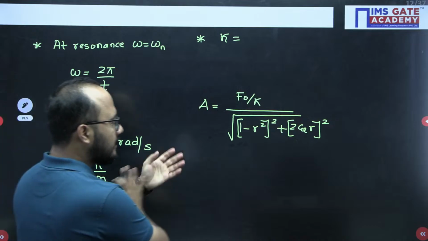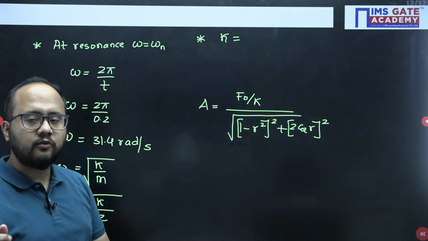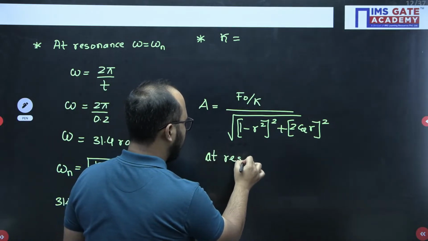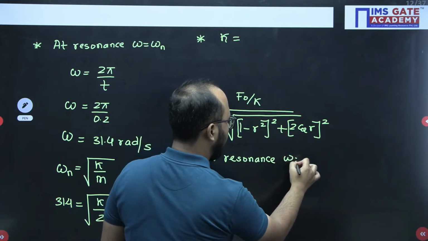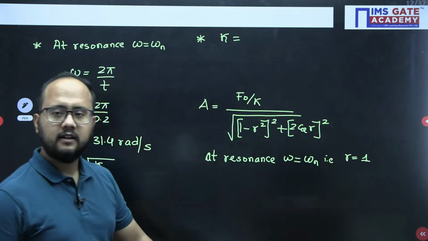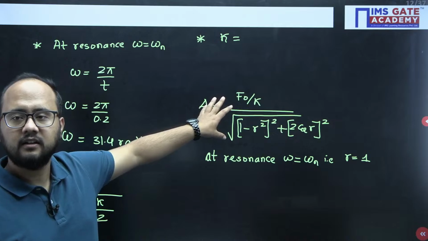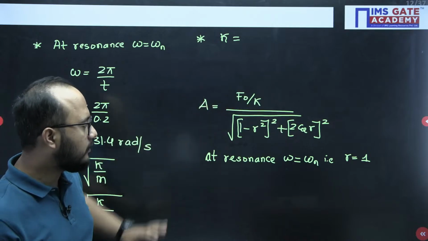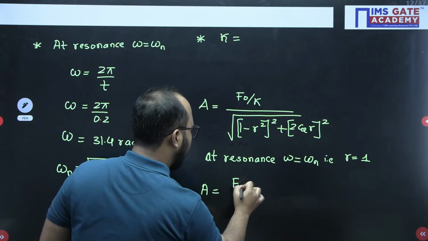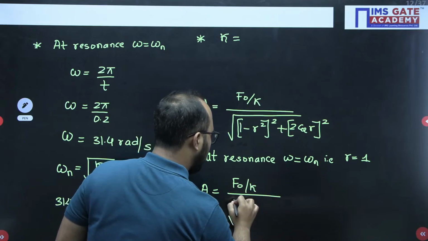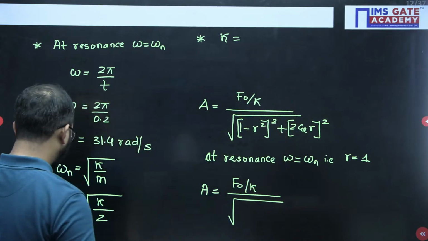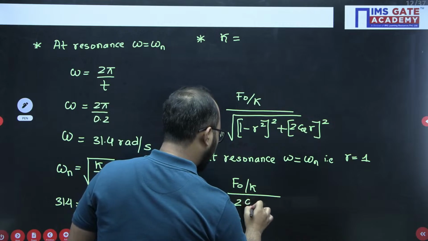Okay, got it. So, see, resonance means what? Omega equals omega n. At resonance, omega equals omega n, which means R value is what? 1. See, we need to remember this formula only. R value is 1, so this becomes 0. So your amplitude of vibration becomes what? F naught by K divided by under root of (2 psi R) whole square, and then under root is there. So the square will cancel out with the under root. So you will be having this thing only.